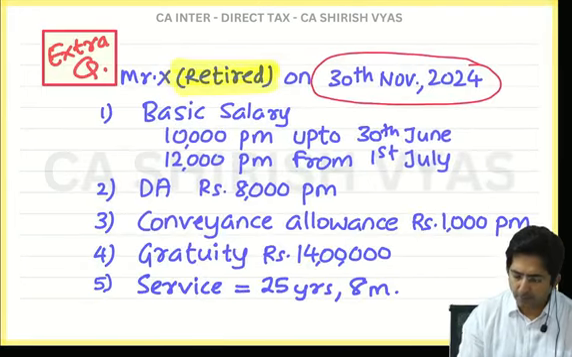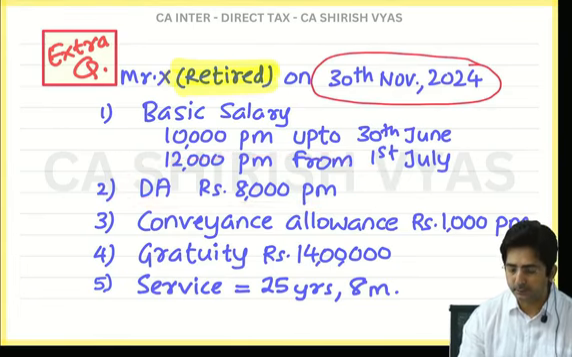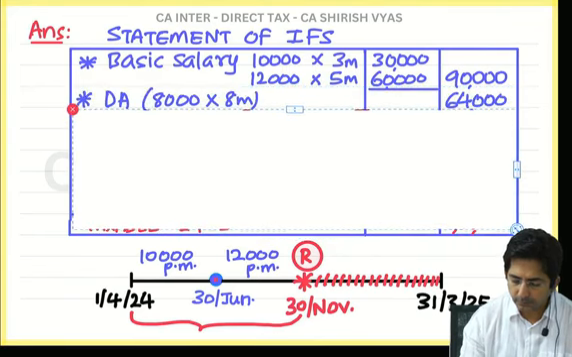So tell me, till November how much is your DA? 8,000 into 8 months, full 8 months. So that comes to how much? 64,000.